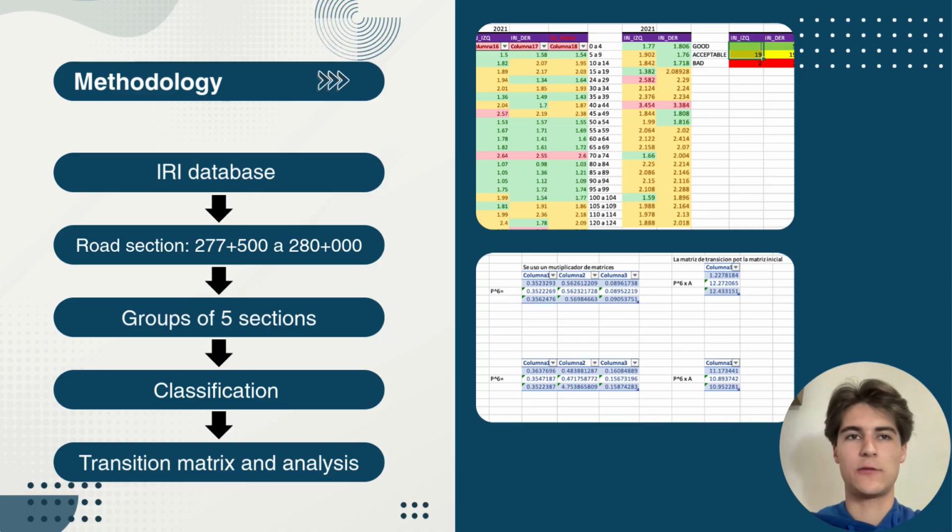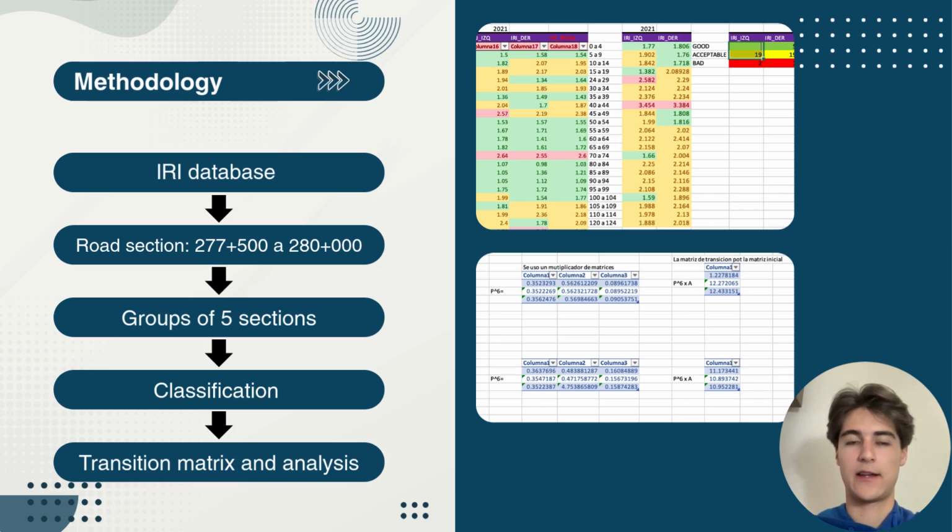For the methodology, we started with the original IRI database and selected the road section from kilometer 277 plus 500 to 280 plus 0. This section was divided into 20-meter segments, which allowed us to analyze the pavement condition in detail. Then the IRI values were organized by year and by lane.